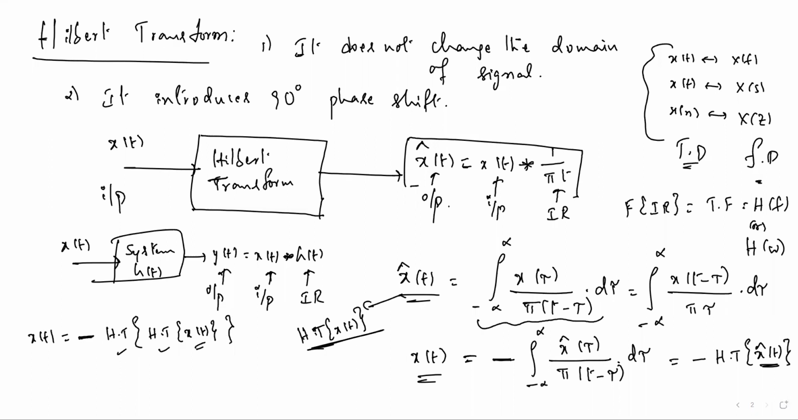So the Hilbert transform applied twice to x of t does not give x of t, it gives minus x of t. This we can prove later with an example also.